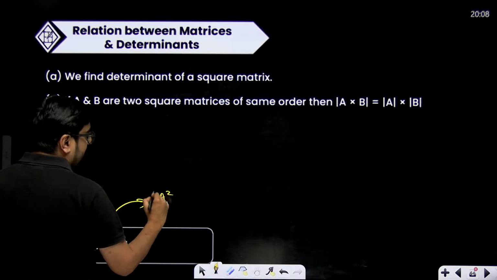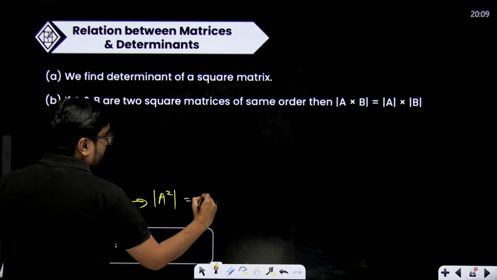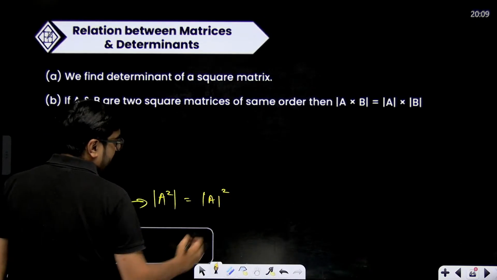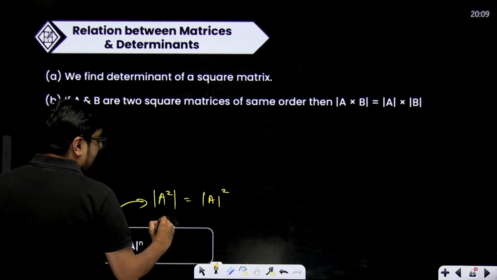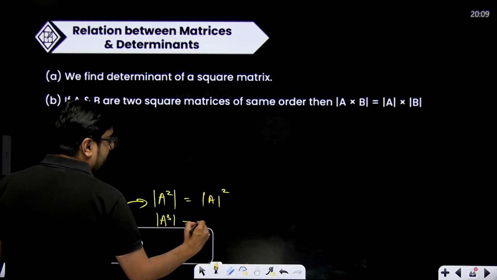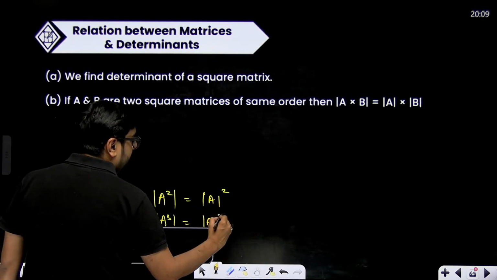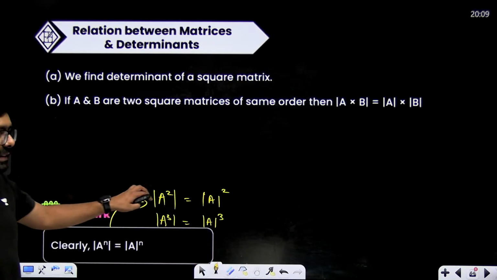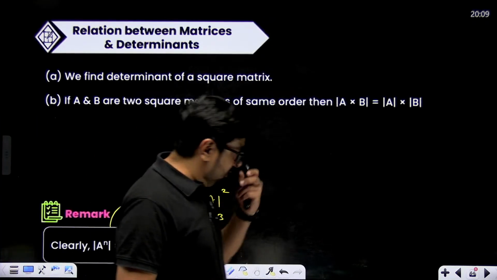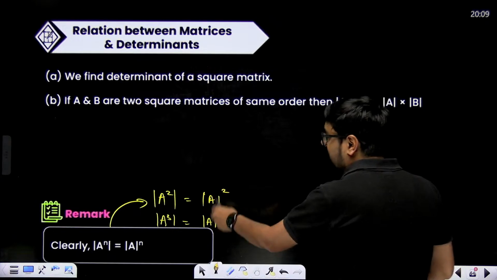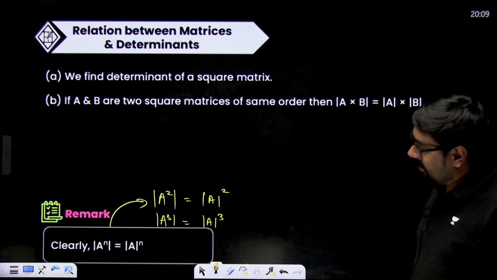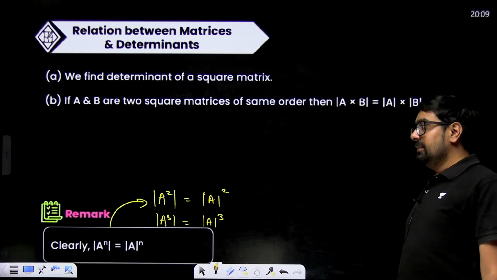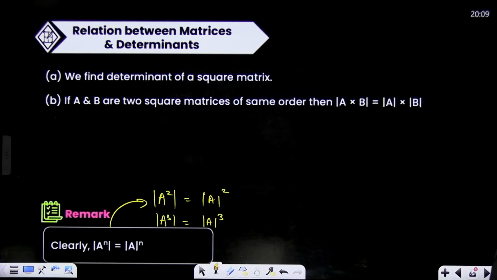This thing also is very important. Determinant of A square will be equal to square of determinant of A, and similarly we can say determinant of A cube will be equal to cube of determinant of A. So you find the square of matrix and then find its determinant, or you find the determinant of matrix and then square it. Both will be the same thing. Very important property of determinants.